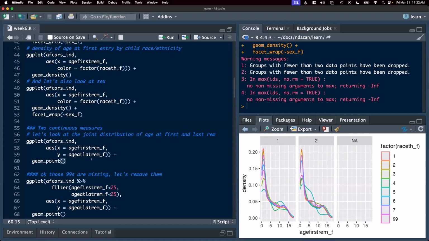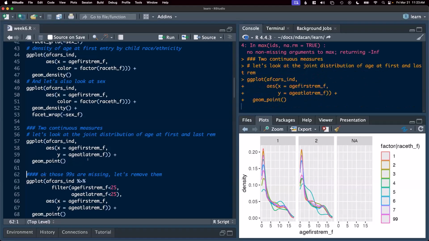All right, then let's pivot over to scatter plots. Let's look at the joint distribution of age at first and last removal. So here we're going to have on the x-axis the age when the child was first removed into foster care, and on the y-axis the age they were at their last removal into foster care. And of course, for a lot of children, these will be the same if they only have one entry, right? Then x and y will be equal to each other.